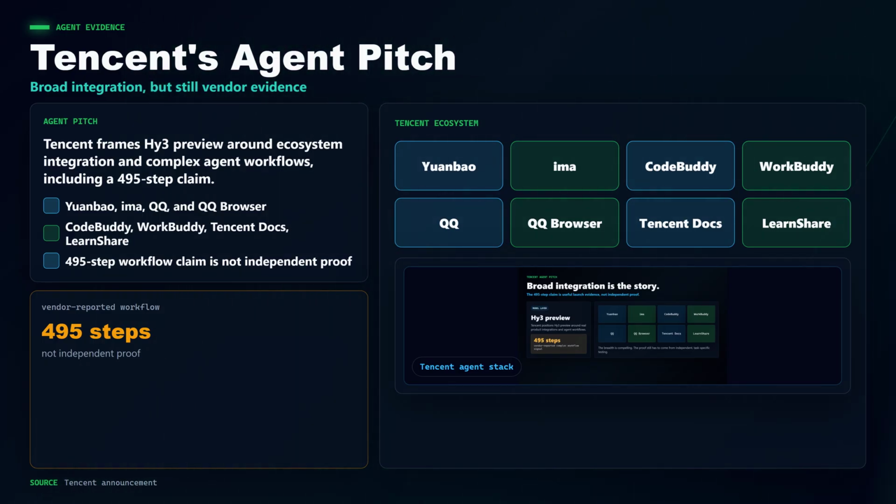Tencent is selling Hy3 Preview as an agent model, not just another chat model. The company says it is integrated into Yuanbao, IMA, CodeBuddy, WorkBuddy, QQ, QBrowser, Tencent Docs, and Tencent LearnShare. It also claims real user environments have shown complex agent workflows up to 495 steps. That is a big claim, but it is still Tencent's launch evidence, not an independent reproduction.